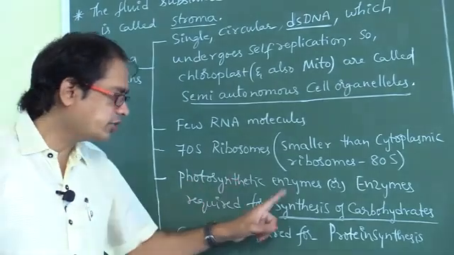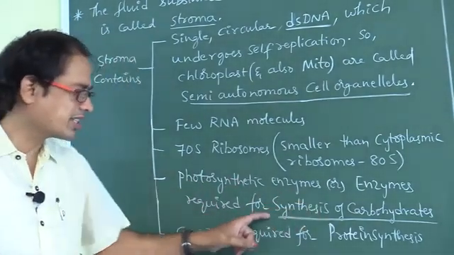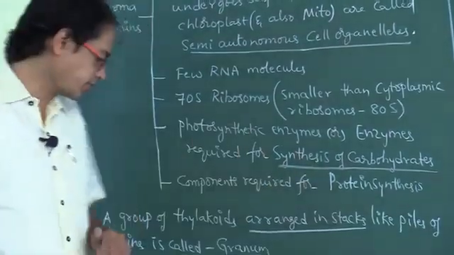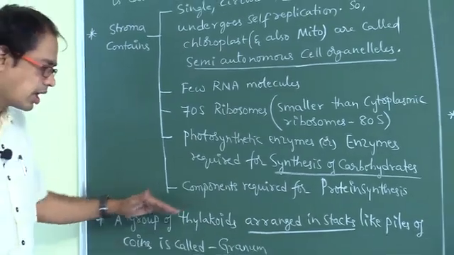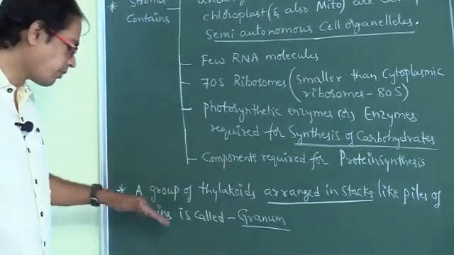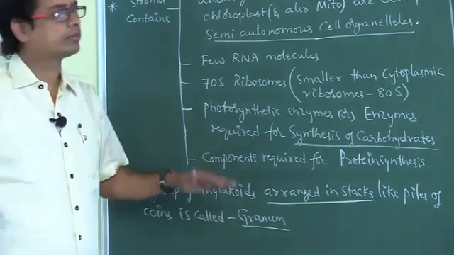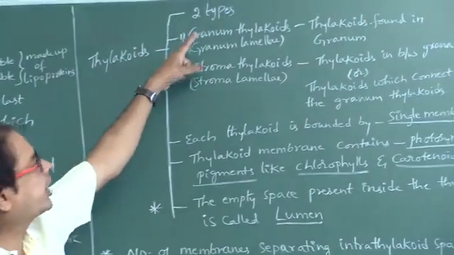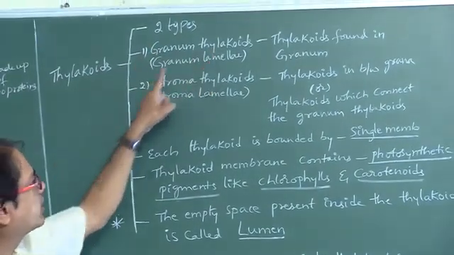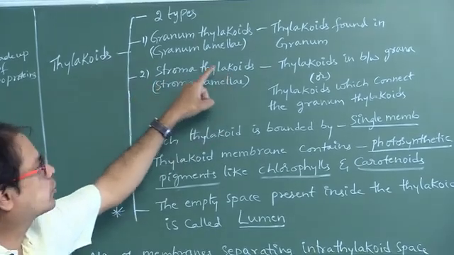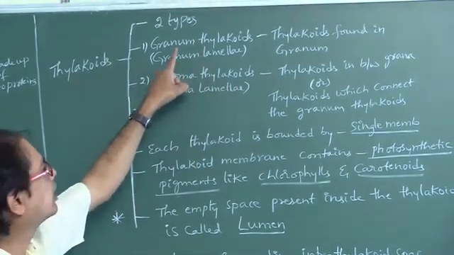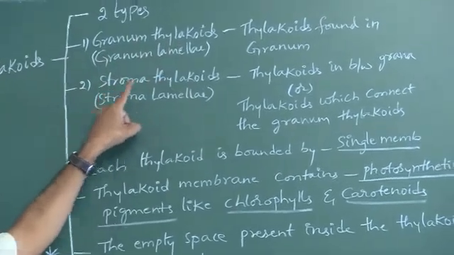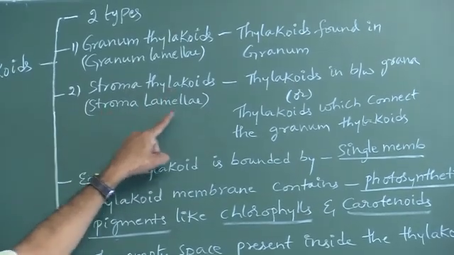Right. Photosynthetic enzymes are the enzymes required for synthesis of carbohydrates. Next, components required for protein synthesis. A group of thylakoids arranged in stacks like piles of coins is called granum. Now look at here, thylakoids. Thylakoids are of how many types? Two types. One is granum thylakoids, second one is stroma thylakoids. Thylakoid is also called lamella. Granum thylakoids are also called granum lamellae. Second one, stroma thylakoids, also called stroma lamellae.